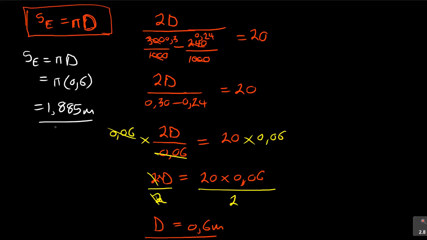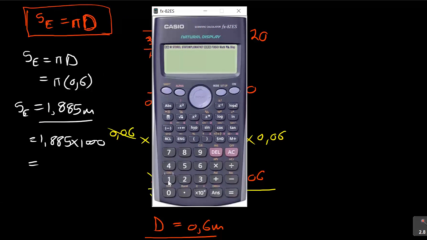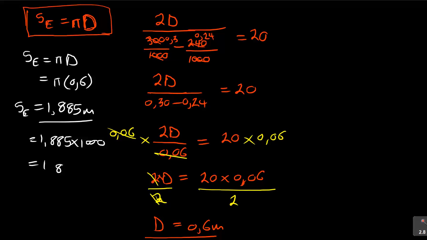But if I want to convert it to millimeters again, because they gave me in millimeters, it will be 1.885 times 1,000, which is 1,885 millimeters. Now, what am I looking at, guys? This is the effort distance, SE.